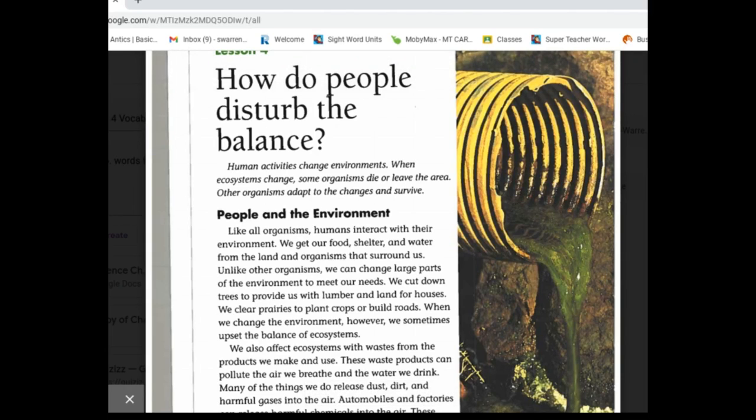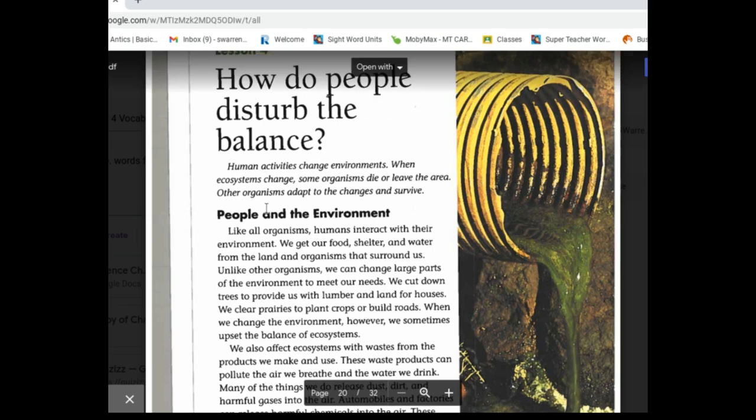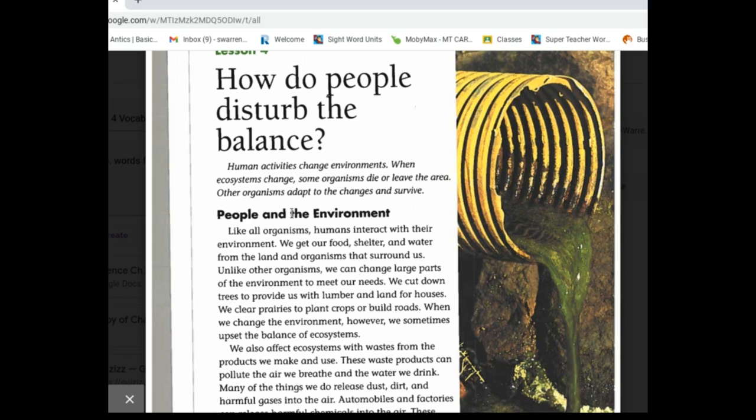Science 4.4. How do people disturb the balance? Human activities change the environment. When ecosystems change, some organisms die or leave the area. Other organisms adapt to the changes and survive.